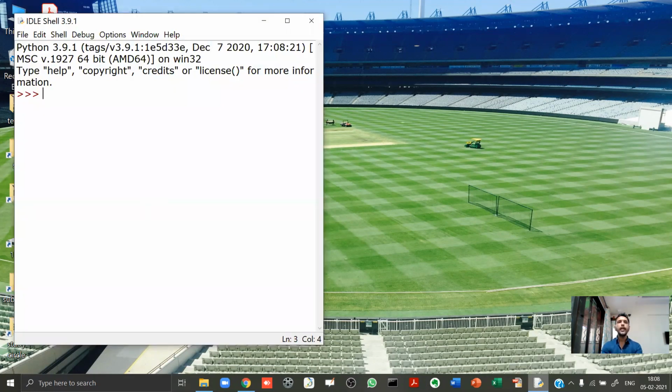Now, when I click on this icon, this white colored window which you see over here, listen to me carefully, it is called the Python shell. Actually, this is the Python interpreter, which will take the instructions from you, convert them to machine language and execute them for you. But basically, this is called the Python shell. I repeat, the Python shell. Before I proceed further, I'll also tell you a few more things. I'll close this Python shell for the time being.